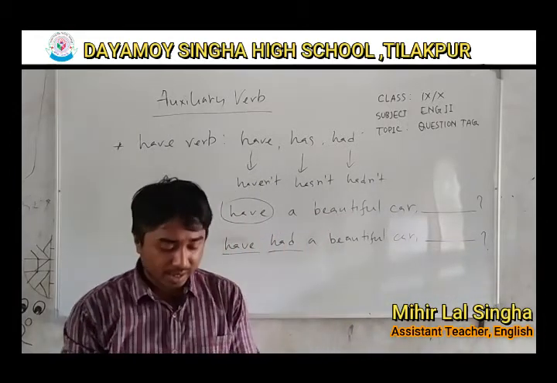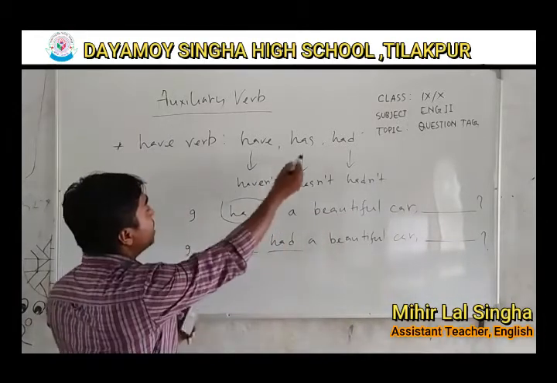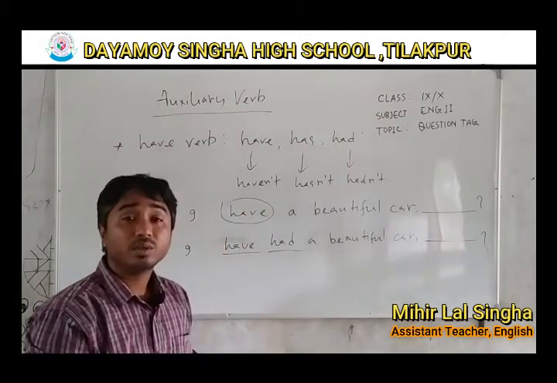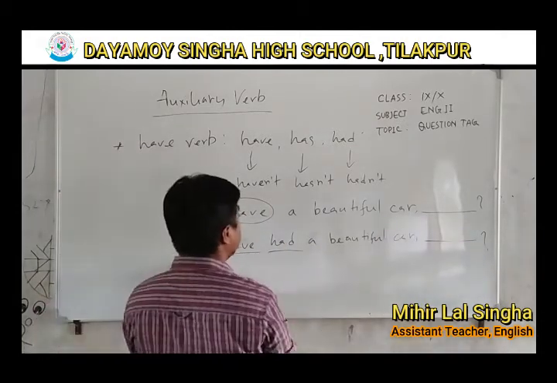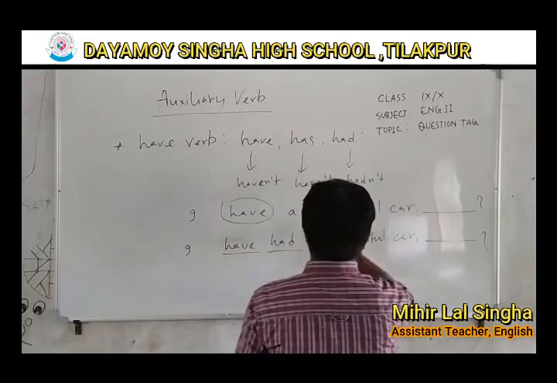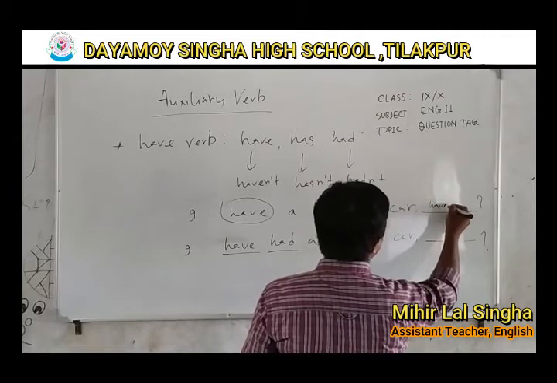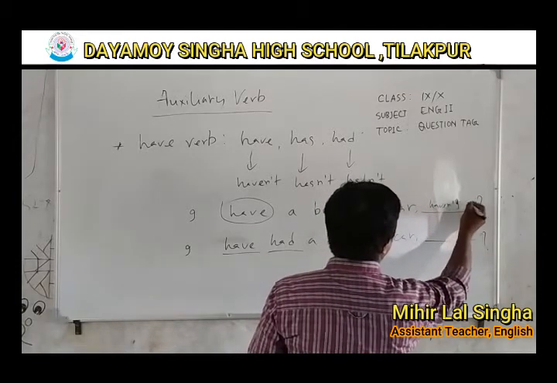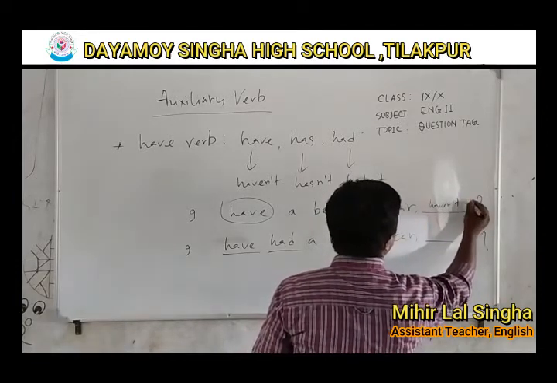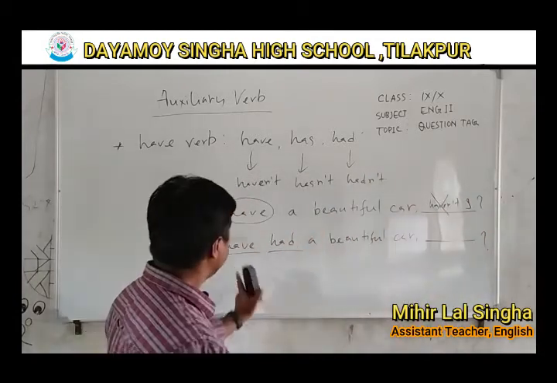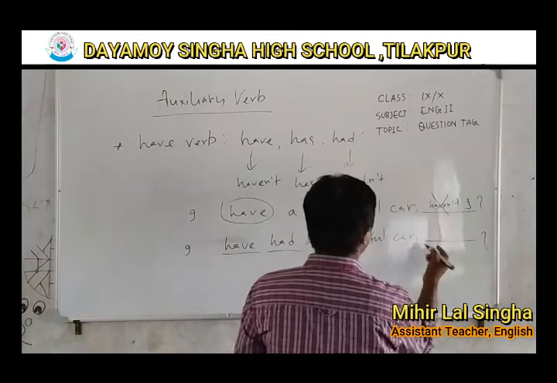So just don't think that if have, has, had is there, we'll just write directly. It will be wrong. How? Let's see. I have a beautiful car. Haven't I? Alright, cross. But now, I have had a beautiful car.